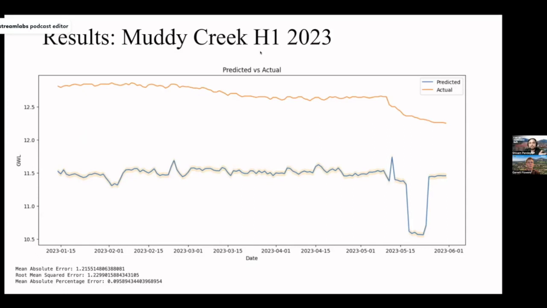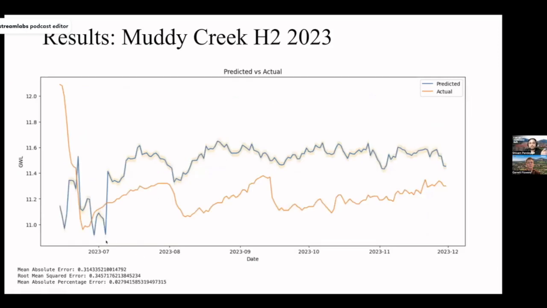Now, for Muddy Creek, if we look at H1, or before June 2023, this is the curve that represents the predicted versus the actual, along with the 95% confidence interval. The error metrics we have are the mean absolute error, which is just 1.21, with the unit being the same as groundwater level, and the percentage error is around 9.5%. But if we observe the same results for H2 of 2023, the results look better. The mean absolute error goes down to 0.31 and the percentage error goes down to 2.7%.